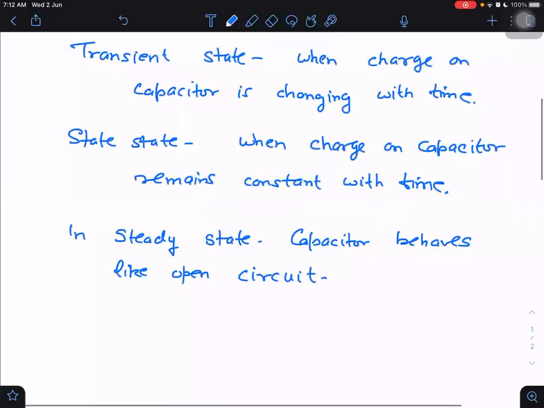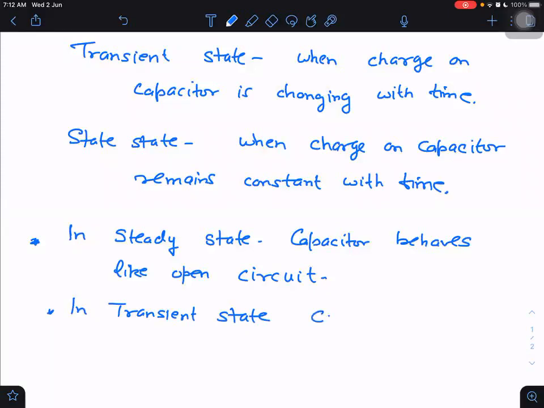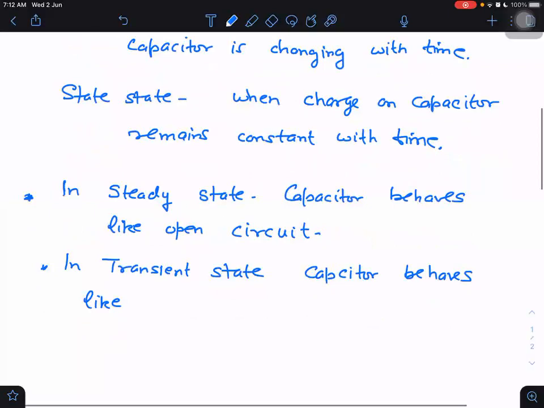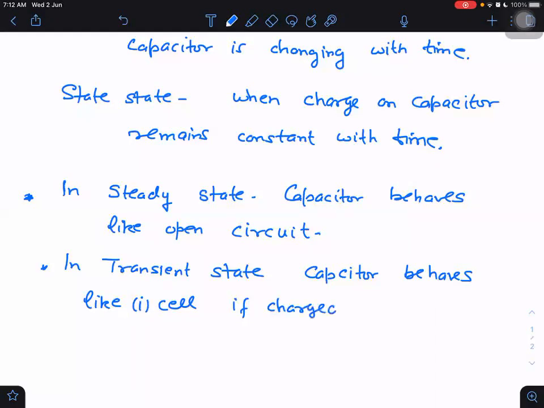Okay. In steady state, the capacitor behaves like an open circuit. And in transient state, the capacitor behaves like a battery or cell if charged, and just like a conducting wire if uncharged.